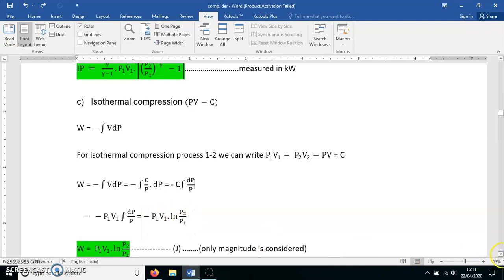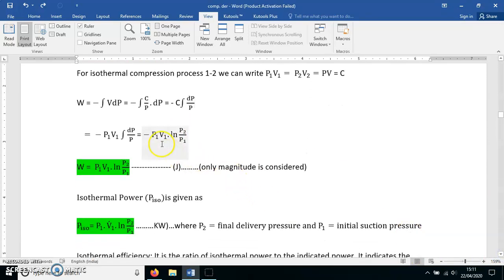Now, here we are going to consider only the magnitude, not the sign. So, what is the magnitude of work? W is equal to P1 V1 natural log of P2 by P1. This W we are getting in joule. But if I want to calculate the power, I have to divide this equation by time. So, V1 divided by time, meter cube divided by second, becomes meter cube per second, meaning V1 is replaced by V1 dot. You will get power, and that power is isothermal power, because we have derived this equation for the isothermal process.